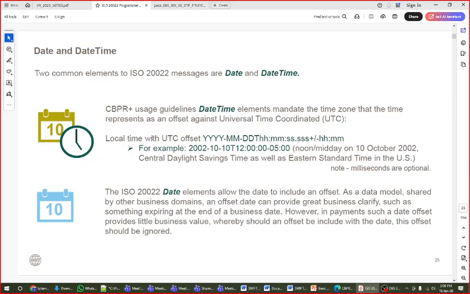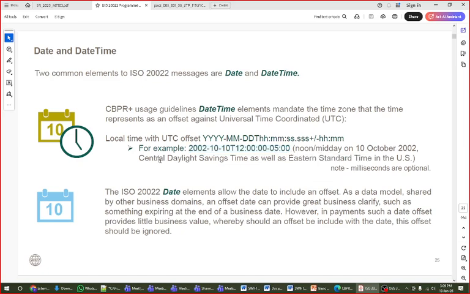Date and time also have a fixed format, which has to be denoted like this, and this is how it actually looks. How to read it? Noon, midday.